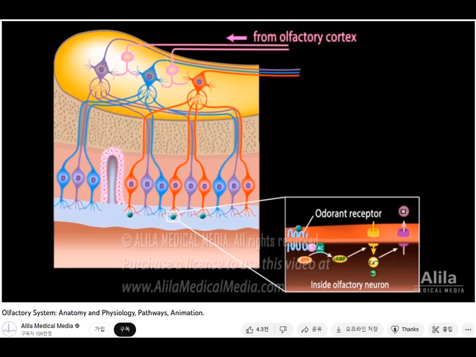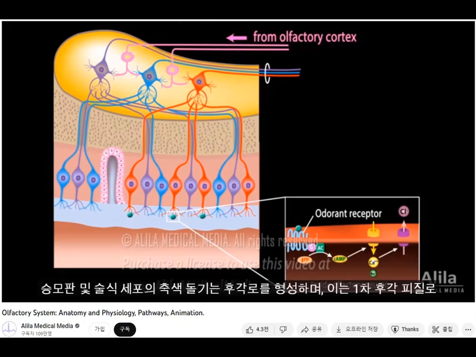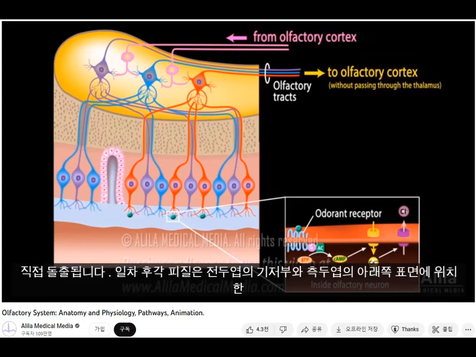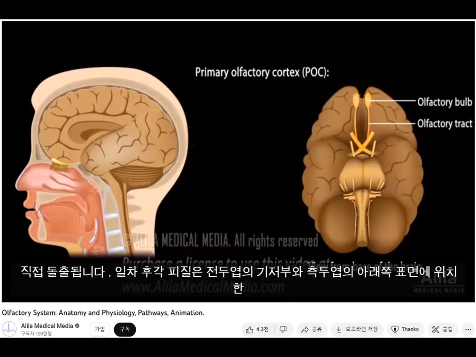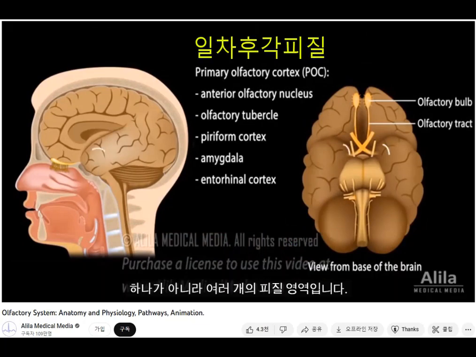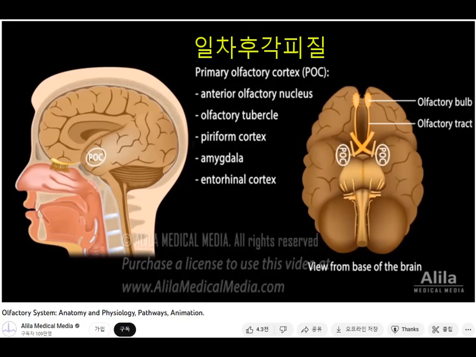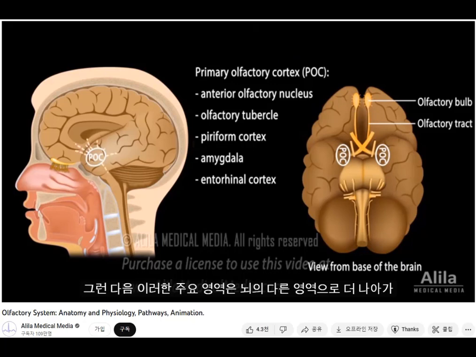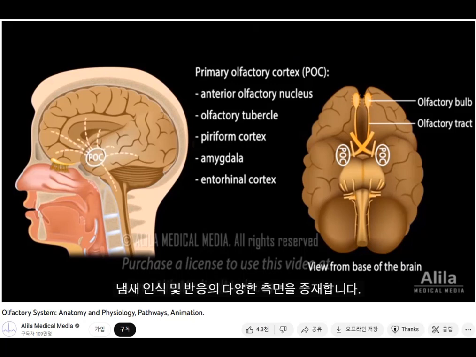full. The axons of mitral and tufted cells form the olfactory tracts, which project directly to the primary olfactory cortex. The primary olfactory cortex is not one, but several cortical areas located on the base of the frontal lobe and inferior surface of the temporal lobe. These primary regions then project further to some other areas of the brain, mediating different aspects of odor recognition and